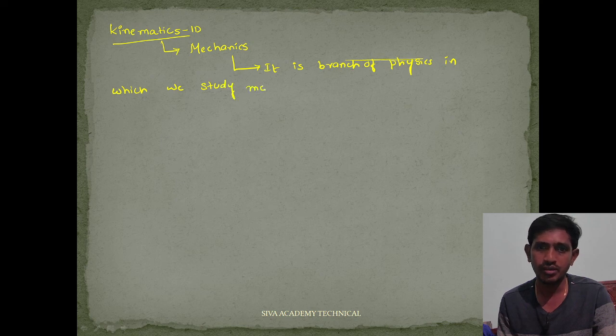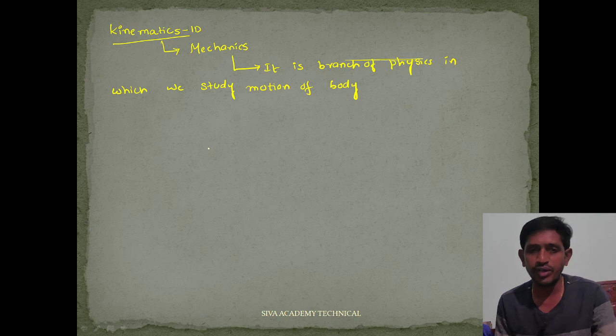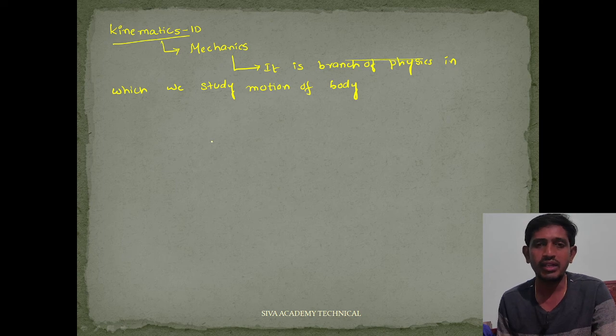When a body is moving in one direction, we discuss some physical quantities, and we also make relations between those physical quantities.